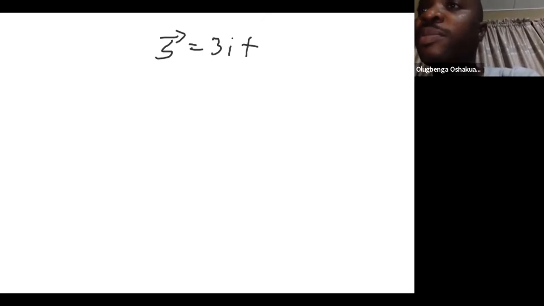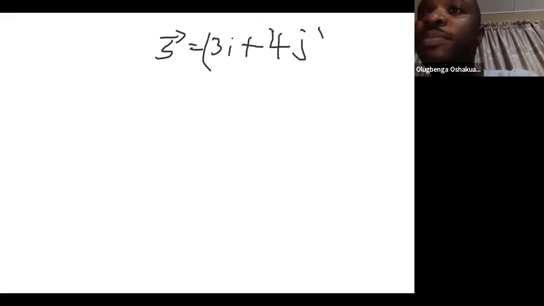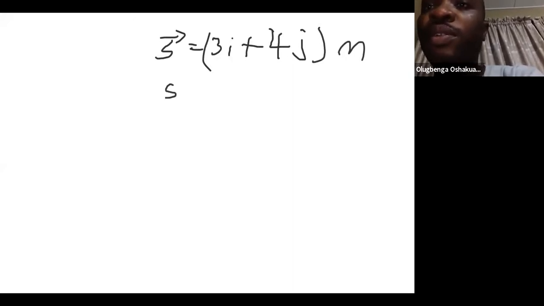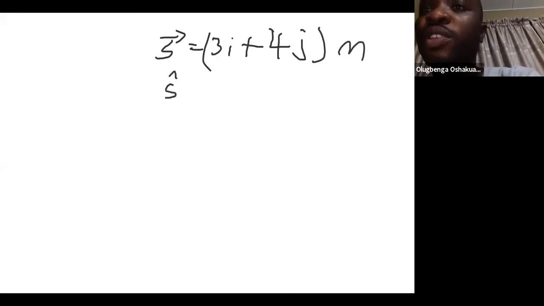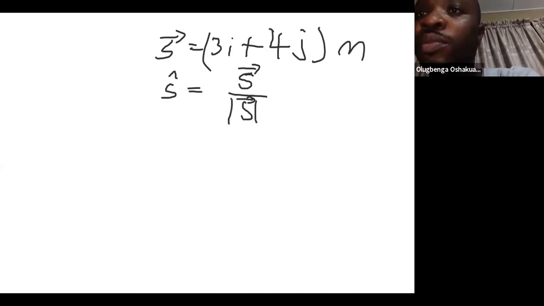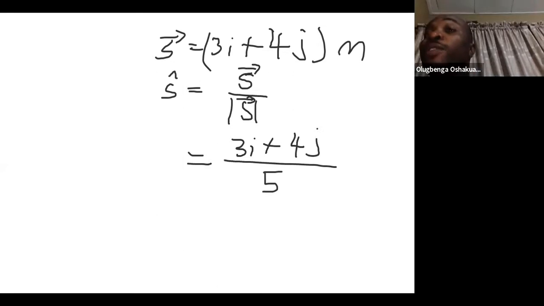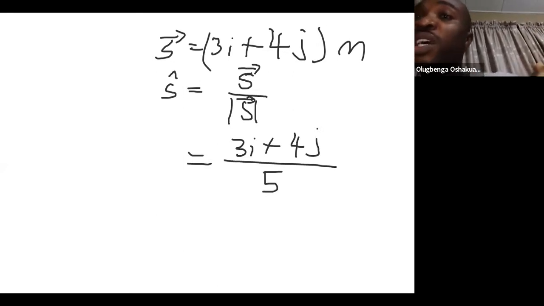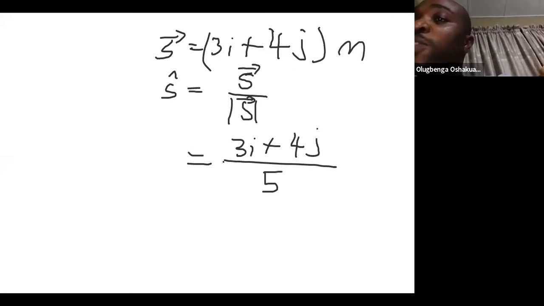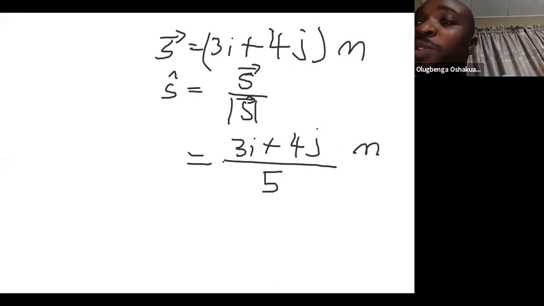So let's move ahead. I'm just writing the vector again. S caret is equal to 3i plus 4j, all divided by 5, since the magnitude of S is 5 and we still retain our value of S to be 3i plus 4j. The unit of 3i plus 4j is meter, and the magnitude 5 is also meter.